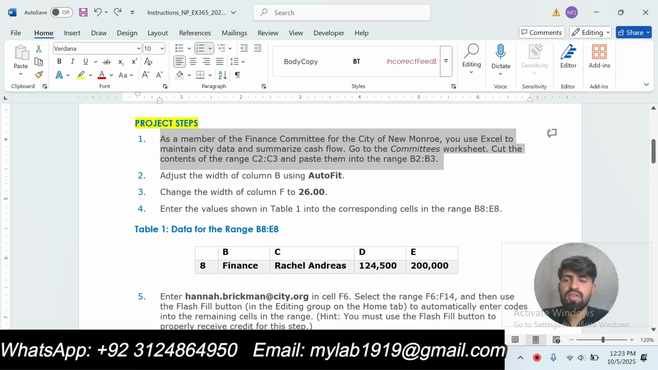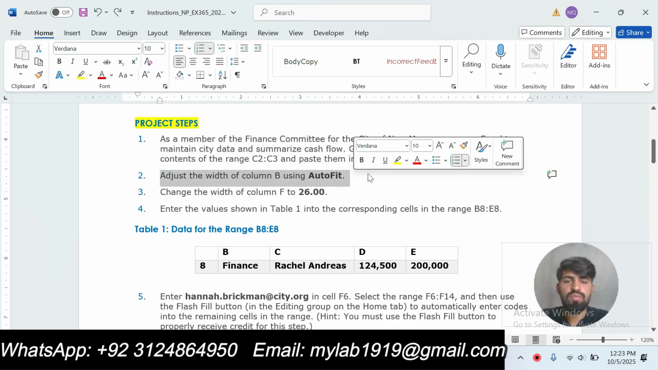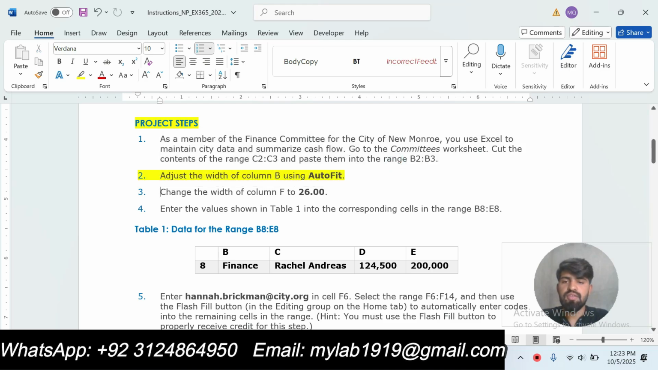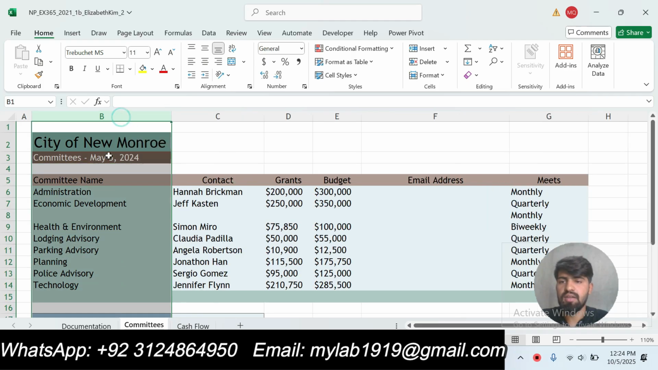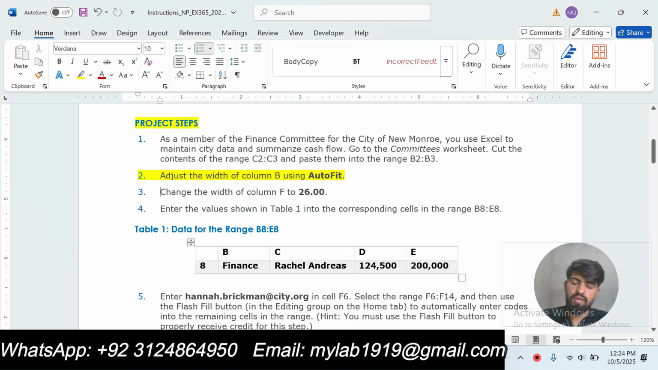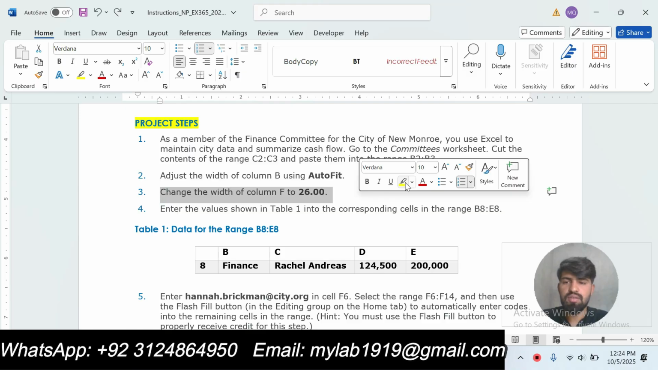Now we will move to the next step, that is step number 2. Adjust the width of column B using AutoFit. We are supposed to adjust the width of column B using AutoFit. Select column B and then double click here to AutoFit column B. Okay, so our step number 2 is done.